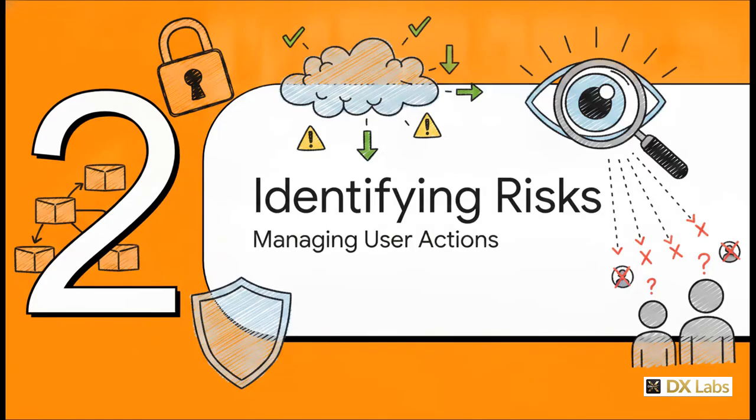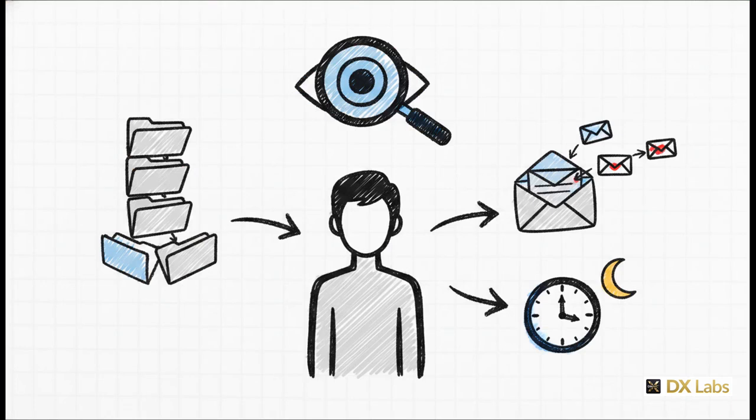Moving to Part 2, identifying risks and managing user actions. Now that we've actually secured and labeled our data, let's look at how administrators monitor and catch users who might be mishandling it. Imagine a retail store. Good loss prevention doesn't just watch the front door, it watches the cashiers too. Insider threats are tricky because the user already has legitimate access. So insider risk management in Purview analyzes behavioral baselines and HR signals to flag weird anomalies.